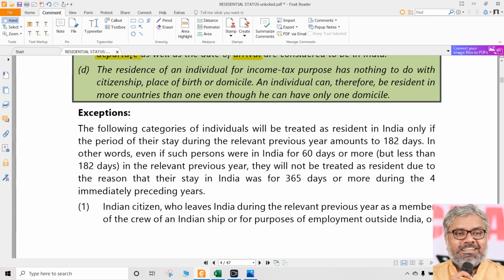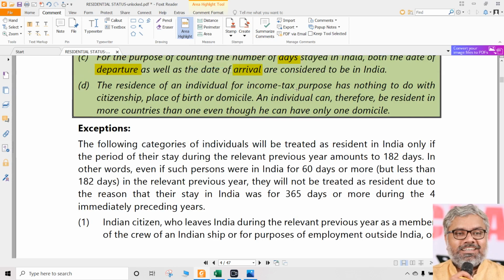Next point, already we discussed this yesterday. The residence of an individual as per the Income Tax Act, for income tax purposes, has nothing to do with citizenship.